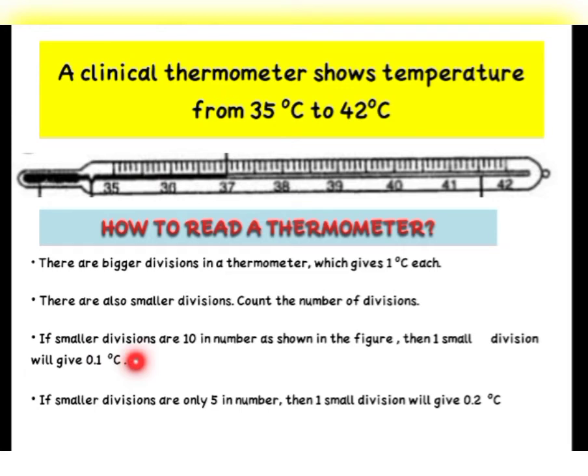Is it clear? Now, here in this diagram you can see that the small divisions are 10. But some thermometers also have only 5 divisions. If there are 5 divisions, then what will happen? One division will give 0.2 degrees Celsius. Because only 5 are there. So, in one division only you will get 0.2 degrees Celsius. But if there are 10 divisions like this, small divisions, then in one small division you will get 0.1 degrees Celsius. Okay children?